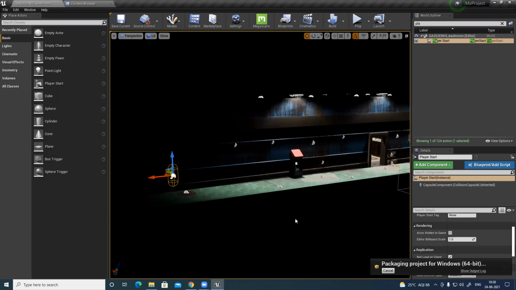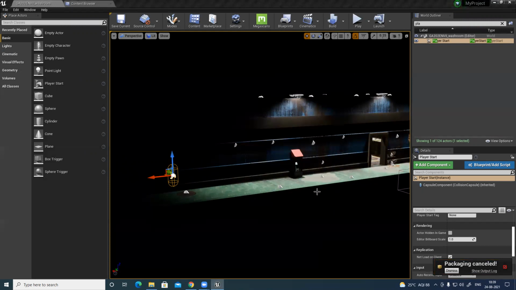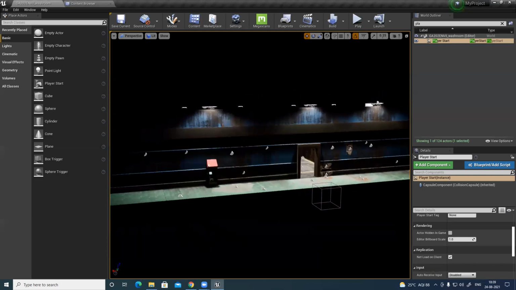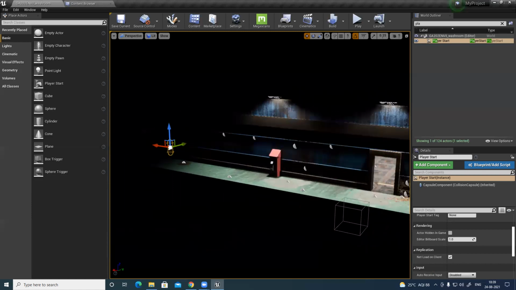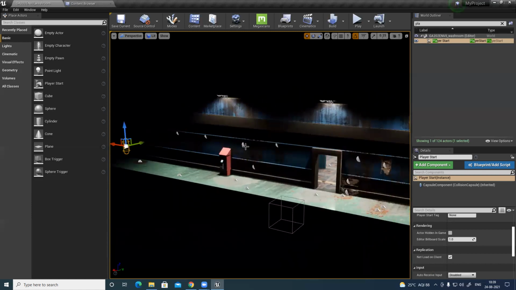Basically, just double click the exe file and it will open the game and play, and you can roam around based on whatever settings you have done. You can roam around here and there, jump and check the entire scene. It usually takes a little bit longer because it's packaging everything and double checking all the code. Everything in your scene should be correct. Then it will generate this very easily.